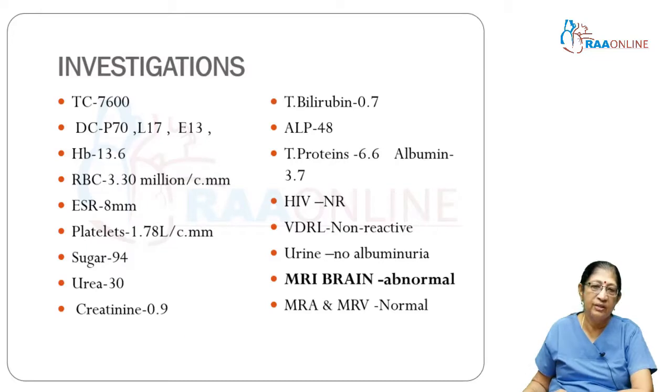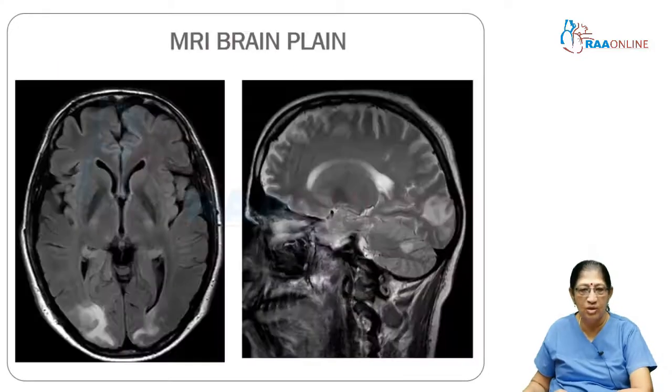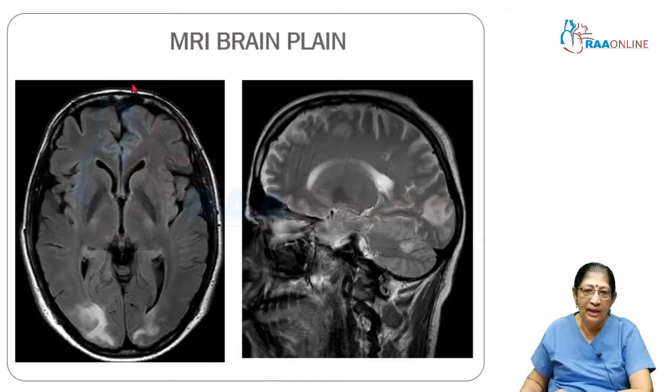Investigations revealed that most of her counts were normal, the metabolic parameters were normal, liver function was alright, VDRL was non-reactive, and MRI brain alone was abnormal, though MRA and MRV were normal. Let me show you what the abnormality is. As you can see, this is anterior, this posterior, and this is lateral, and this is a ventricle, basal ganglia, and you can see beautifully the internal capsule here.